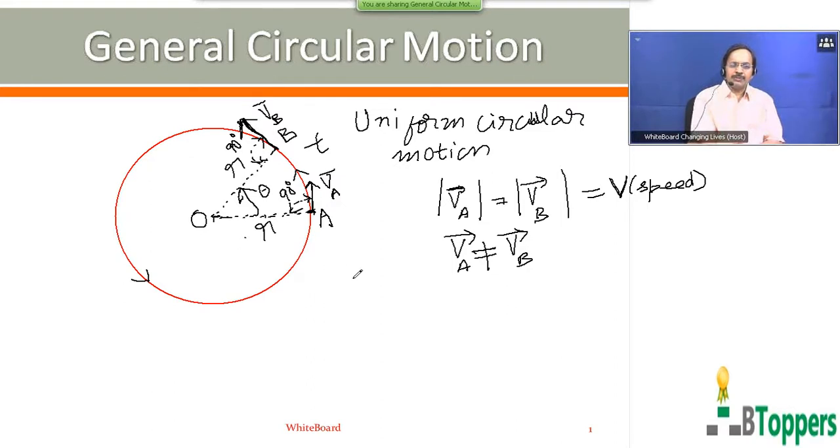So in uniform circular motion, speed is constant. We can also say that angular velocity, denoted by omega bar, will be constant. The angular velocity of the particle can be defined as the rate of change in the angular position of the particle or rate of angular displacement of the particle.